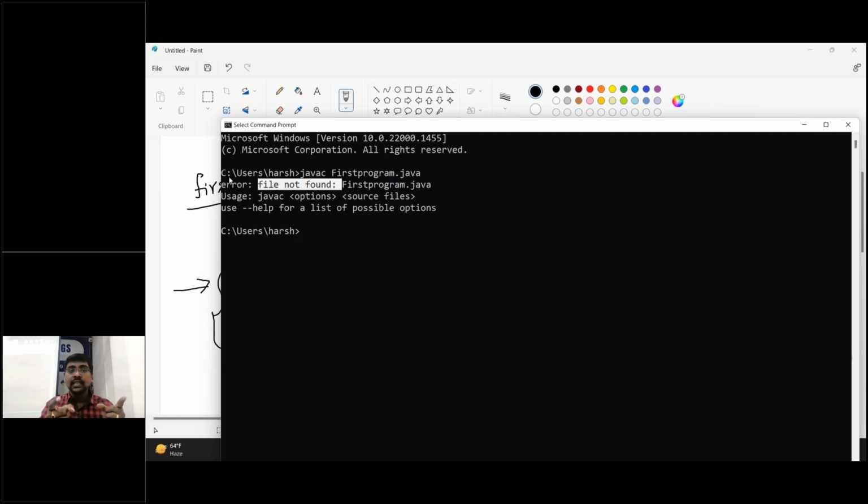Here we have already set the path, so there is no need to move only to the installed location. You can move to the required location. How? What is the location? D drive. Simply D colon. Press enter. Automatically I am moving into the D drive. Under the D drive, what is my folder name?